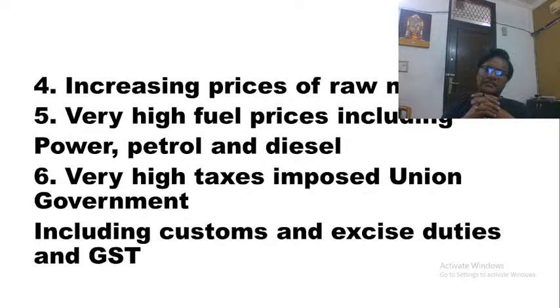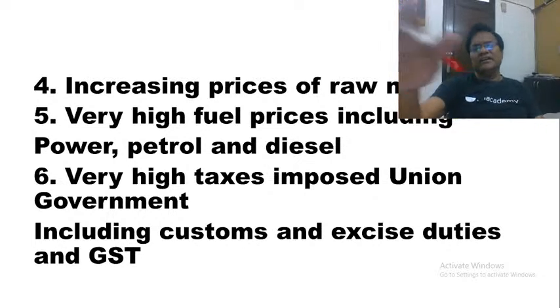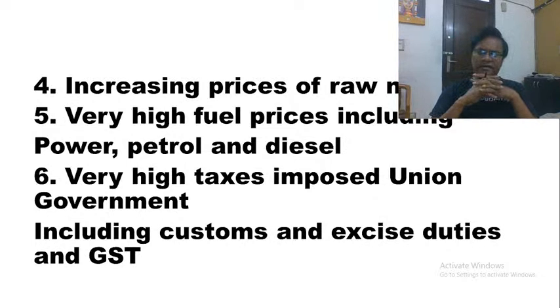In the power sector, almost every state government follows this policy of cross subsidization. What is cross subsidization? Cross subsidization means you are providing subsidies to one particular sector and you are trying to recover the amount from another sector. For example, as I mentioned, our farmers are given free power by every government.